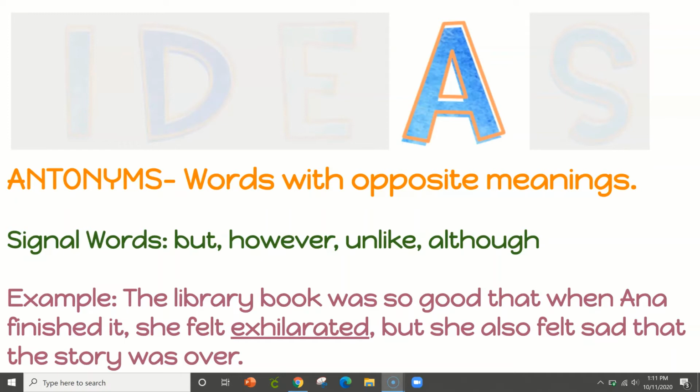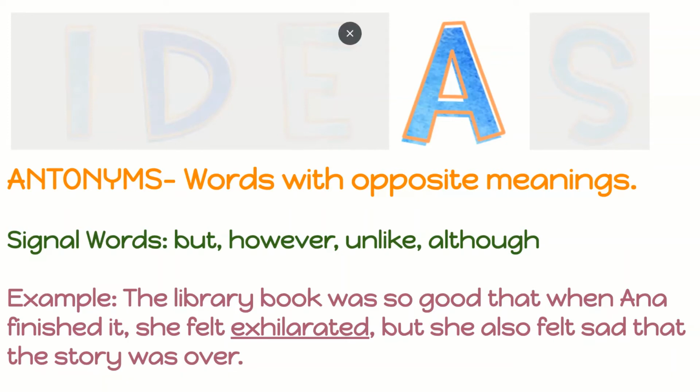Guys, do you see the signal word but, which tells me an antonym is in this sentence? Originally, she felt exhilarated, but she also felt sad. Sad must be an antonym for exhilarated. So this tells me exhilarated must mean very happy or animated and excited. Good thing that antonym was in there to help me out.